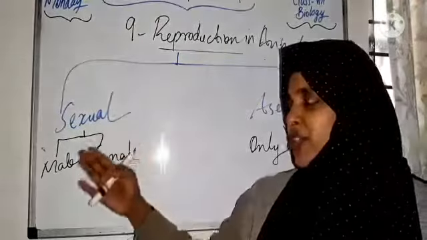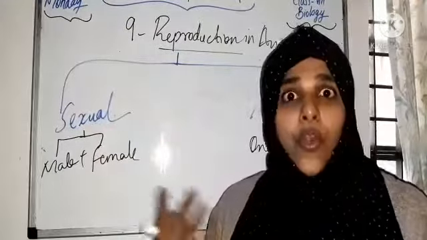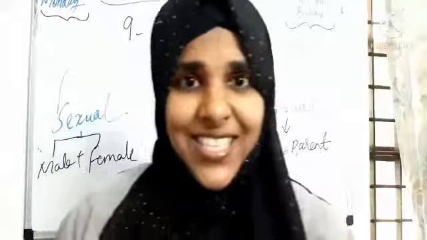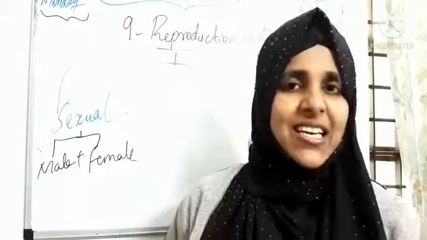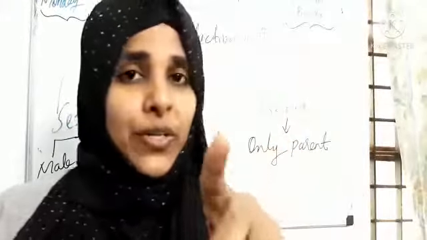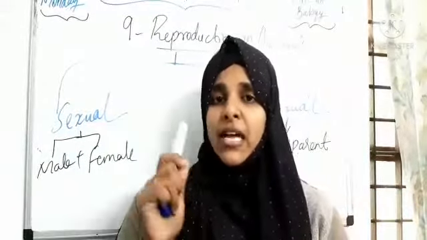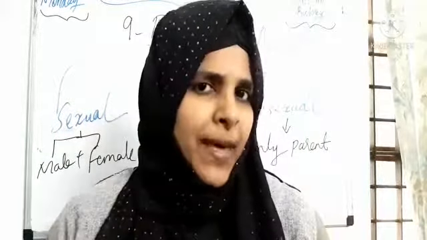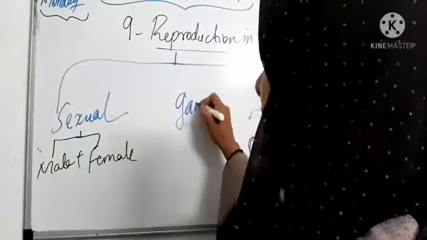In sexual reproduction, both parents are involved for getting a new offspring or new organism. Students, do you remember the male gamete and female gamete in plants? When we learned about plant reproduction in 7th grade, we learned about the male and female gamete. What is a gamete, children?